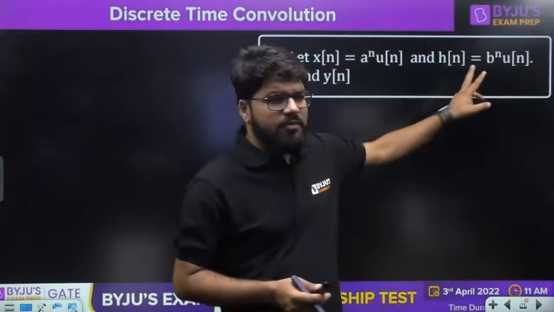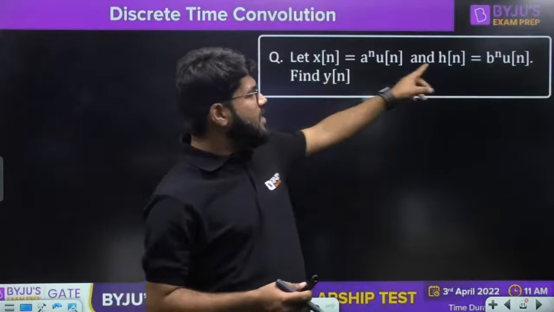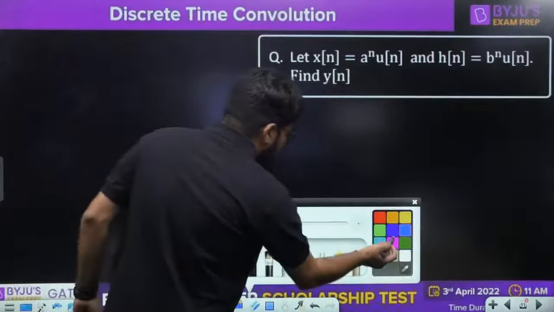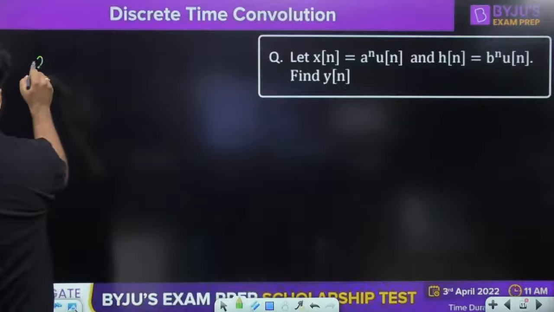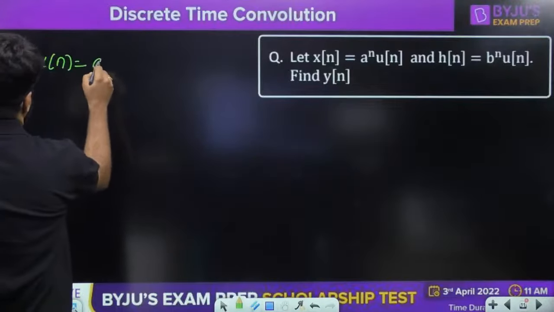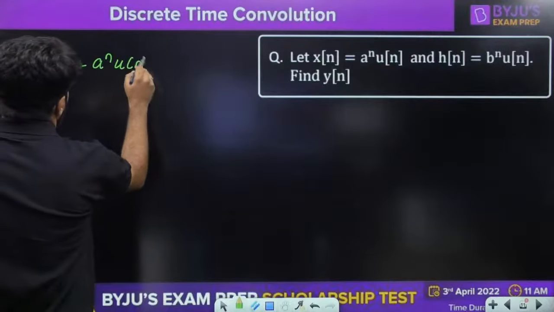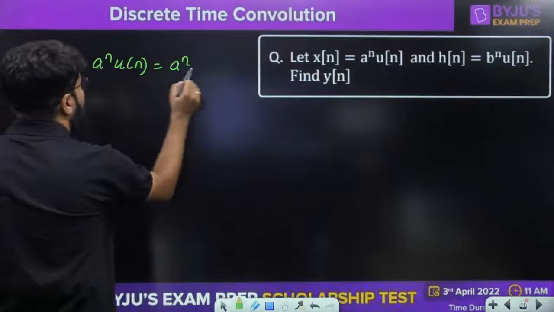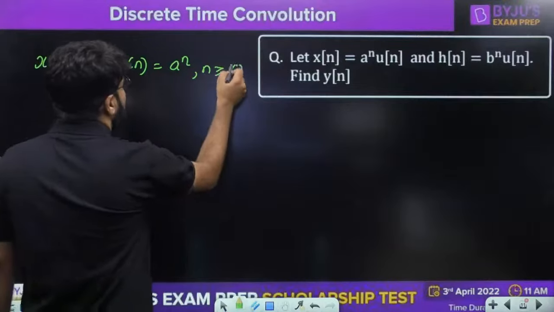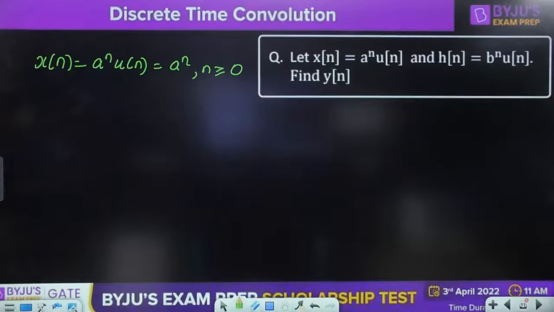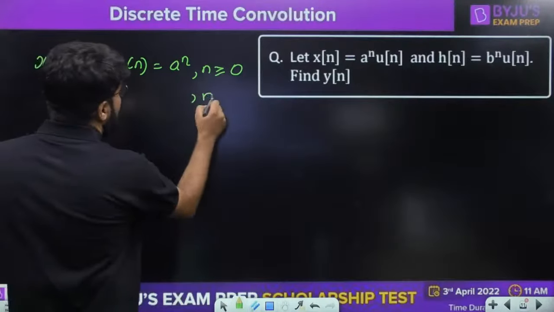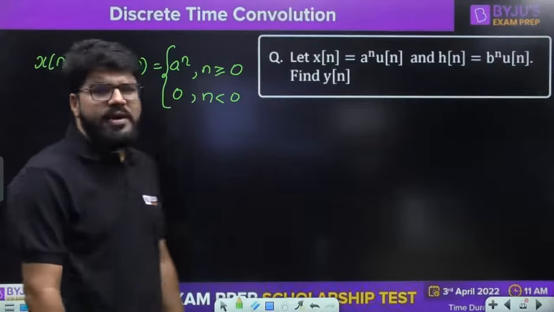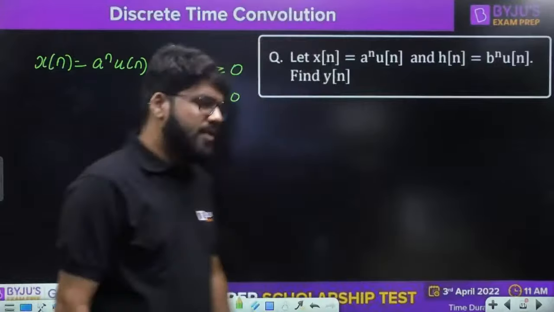The convolution of two exponentials: x[n] equals a to the power n u[n] and h[n] equals b to the power n u[n]. Now everybody knows what u[n] is. Suppose x[n] is given to you, a to the power n u[n]. That means a to the power n, and the value of u[n] is equal to 1 for all values of n greater than or equal to 0, and if n is less than 0, u[n] is equal to 0. That's what we already know about u[n], the unit step signal.